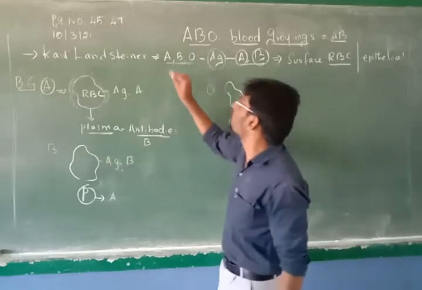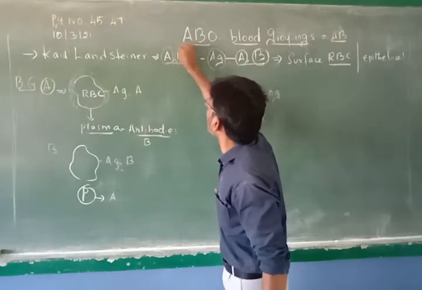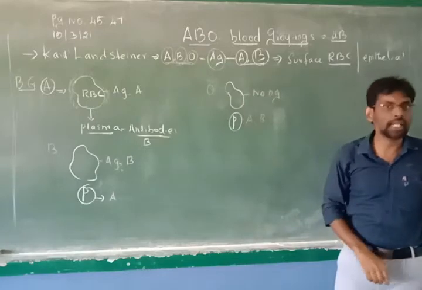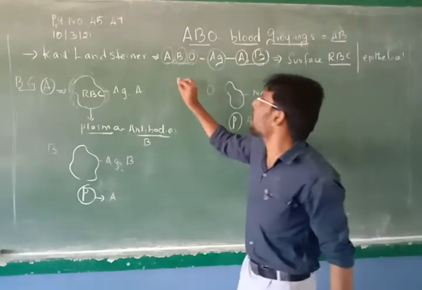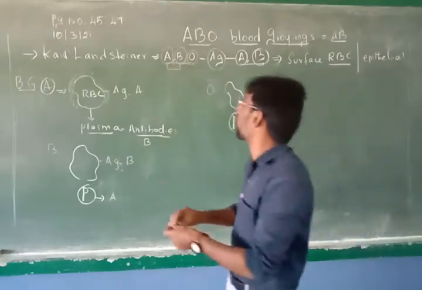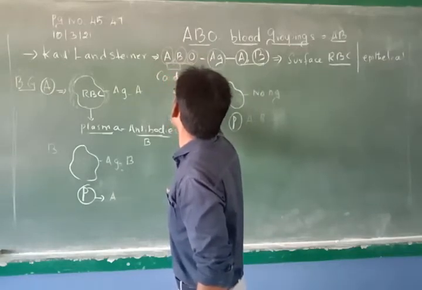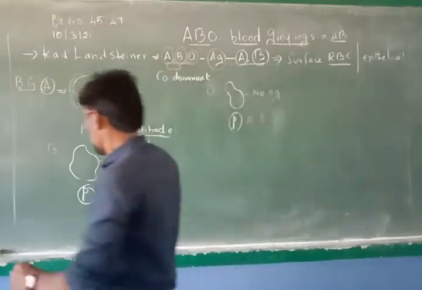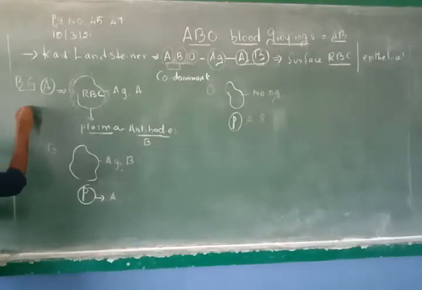Understand? Among these, A blood group is dominant, B blood group is dominant, and O blood group is recessive. A is dominant, B is dominant, O is recessive. When a person has both A and B, it is co-dominant. Don't forget it. These two blood groups are called co-dominant. Understand?